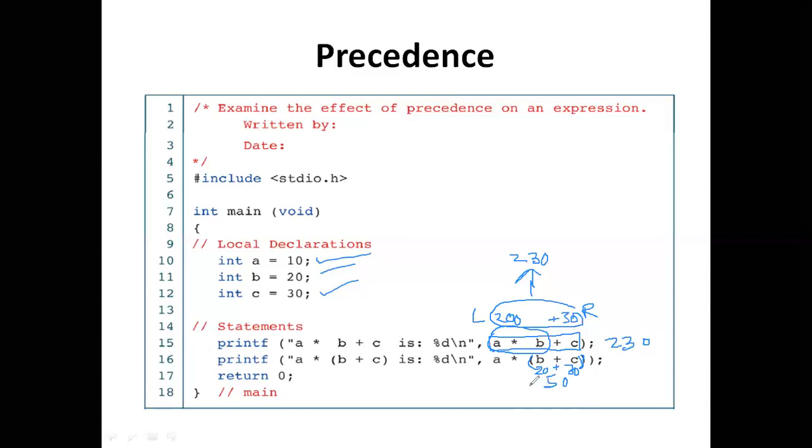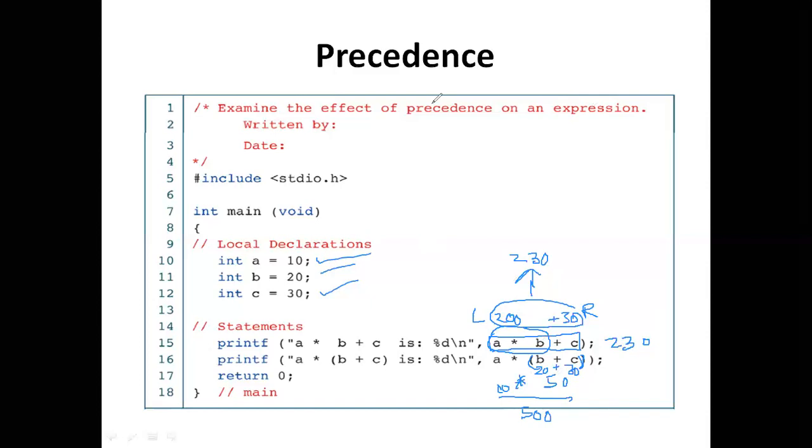And after that, 50 is used next: 10 into 50. What is the final value it is going to give? 10 into 50 gives 500. And now we are going to see what output is displayed by using these two statements.